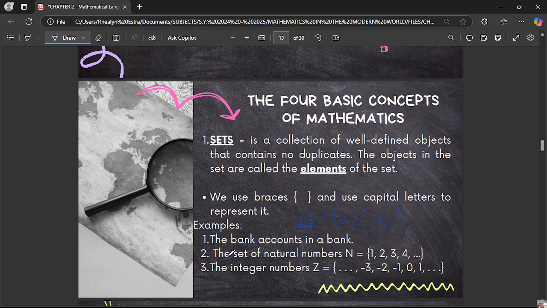So for example, the bank accounts in a bank, that is an example of a set. The set of natural numbers, that is also a set. We have 1, 2, 3, 4, and so on. Then we have the set of integer numbers, that is Z equals {..., -3, -2, -1, 0, 1, 2, 3, ...}: positive integers, negative integers, as well as 0. So those are the set of integer numbers.